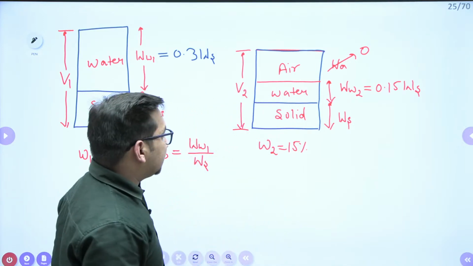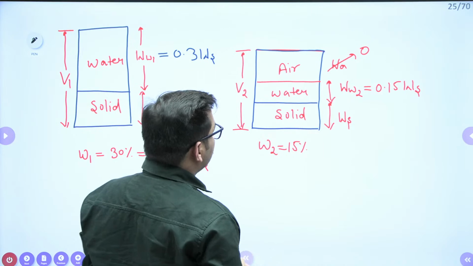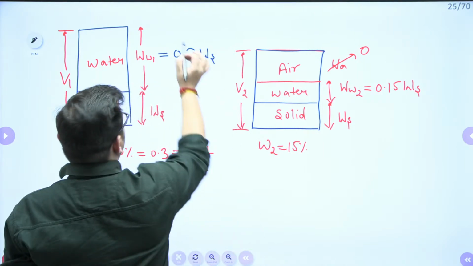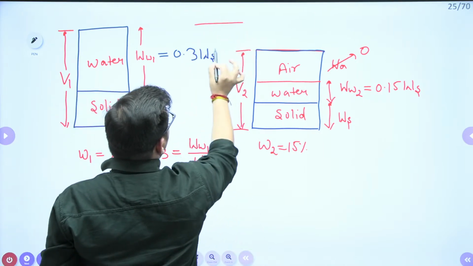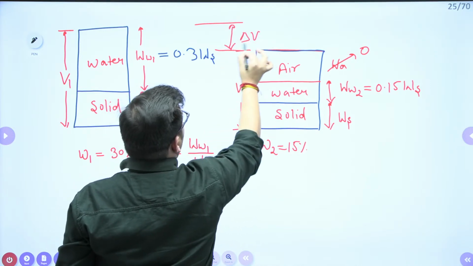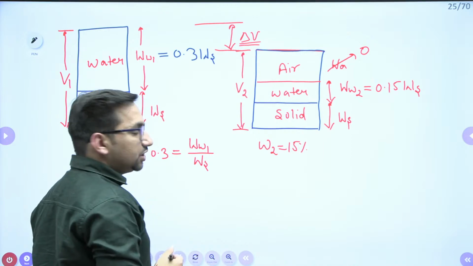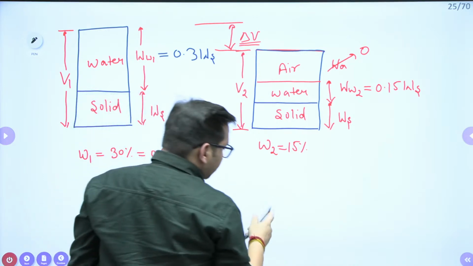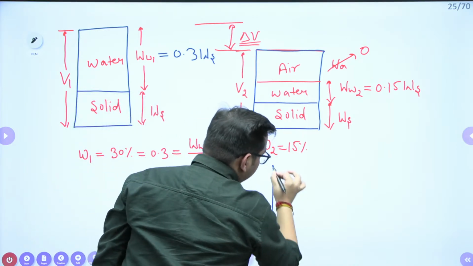One more condition is given to us. Now you can see that there is a change in volume. This is your delta V. When you have reduced the water content, there is a delta V, change in volume. There is one more condition given to you, that is shrinkage limit.